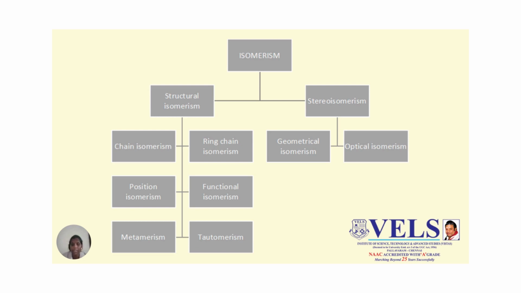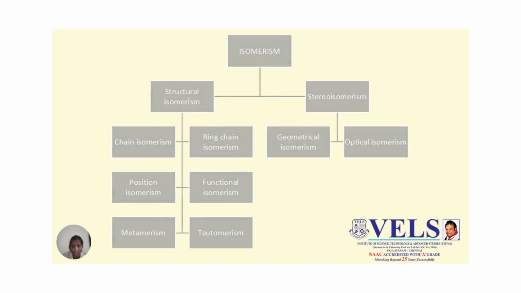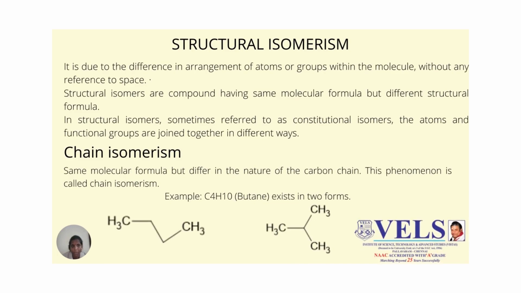Then in our upcoming slides we are going to see in detail about the types of isomerism. So the first one is structural isomerism. It is due to the arrangement of atoms or groups within the molecule without any reference to space. Whereas in stereoisomerism, the arrangement of atoms takes place in space.